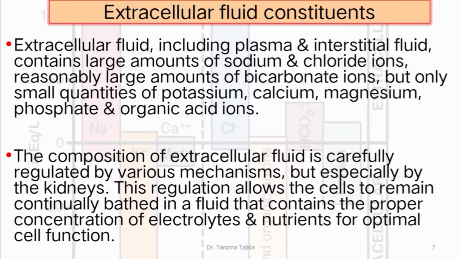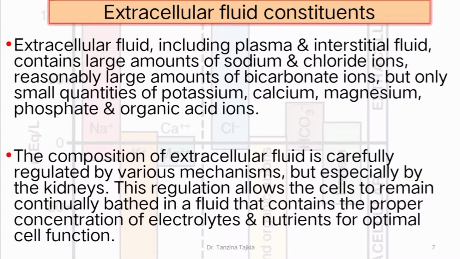The composition of extracellular fluid is carefully regulated by various mechanisms, but especially by the kidney. These regulations allow the cell to remain continuously bathed in a fluid that contains proper concentrations of electrolytes and nutrients